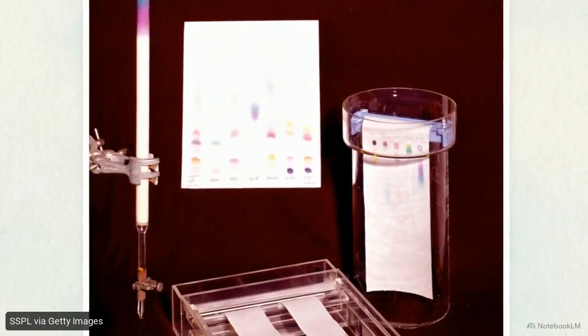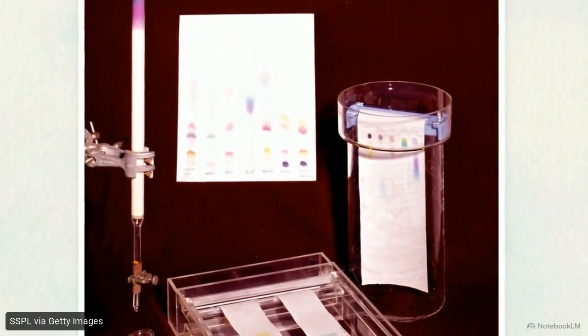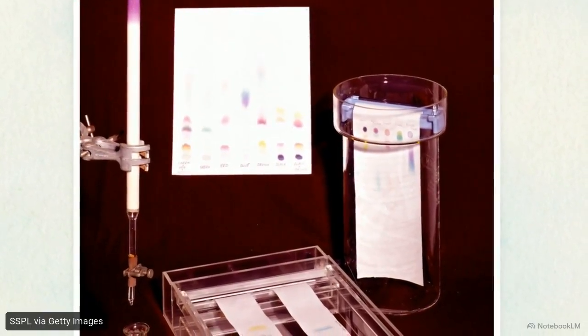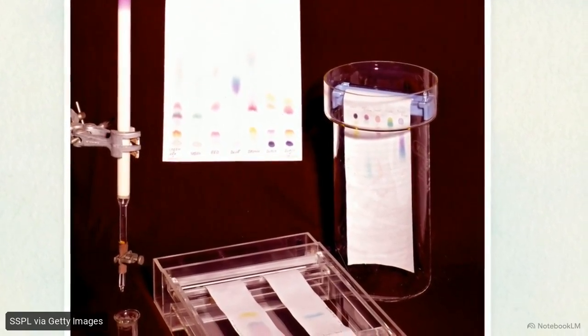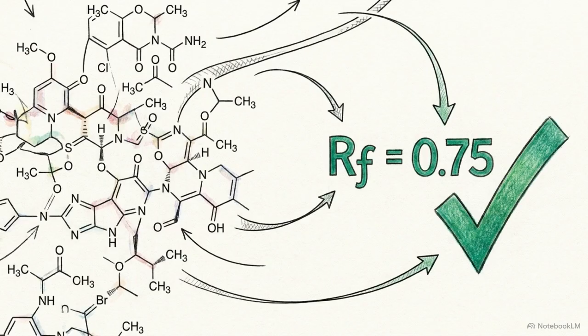We quantify this race using the retardation factor, or RF value. You simply divide the distance traveled by a specific compound by the total distance traveled by the solvent front. Because every chemical has a specific RF value under fixed conditions, chromatography provides the mathematical evidence needed to identify a substance while physically separating it.